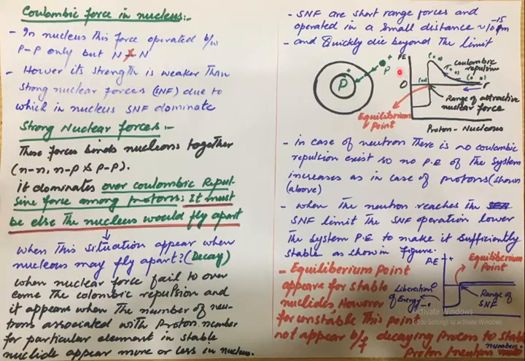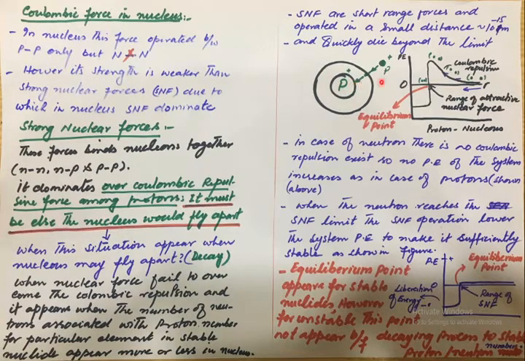So in some reports it is represented that the strong nuclear forces that exist inside the nucleus have a range of about 0.5 times 10 raised to minus 15 meter to 0.7 times 10 raised to minus 15 meter, or in some cases 0.2 times 10 raised to minus 15 meter to 0.7 times 10 raised to minus 15 meter. So this is the range of strong nuclear forces that operate inside the nucleus.